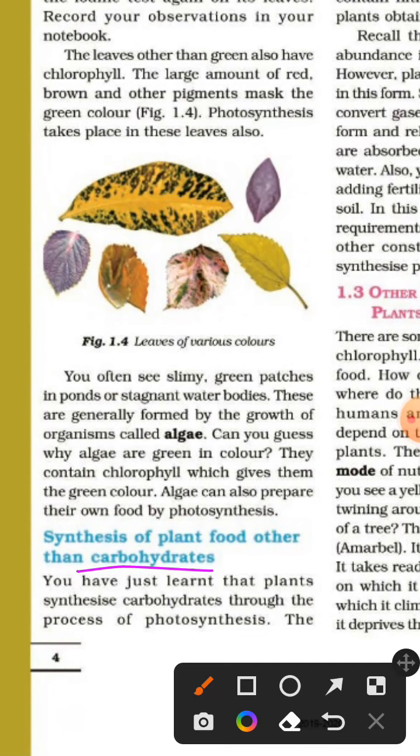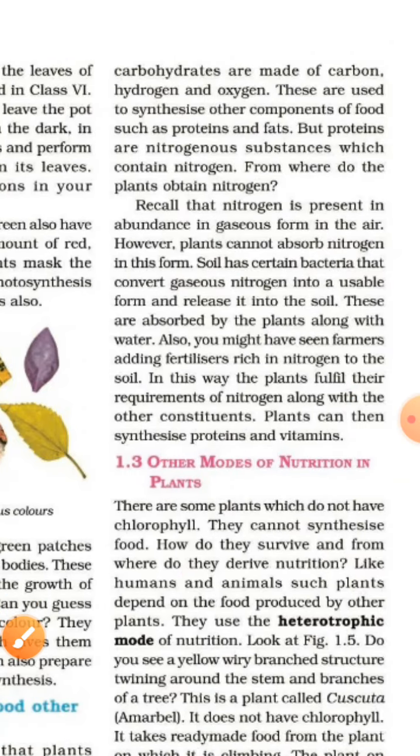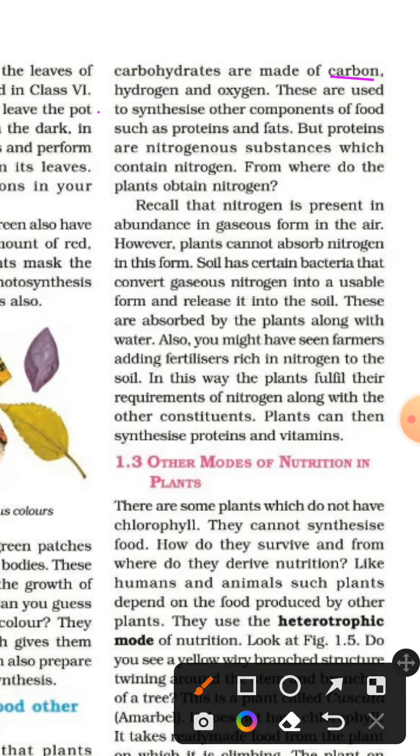So, in the process of photosynthesis, carbohydrates are synthesized by plants, and carbohydrates are made up of carbon, hydrogen, and oxygen, which are used to synthesize proteins and fats. But proteins are nitrogenous substances. So how do plants get nitrogen?